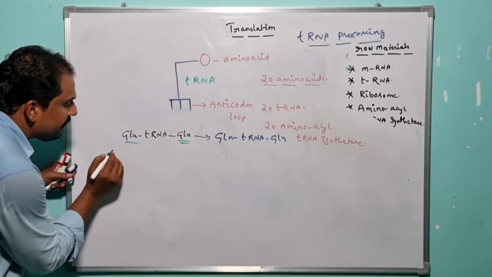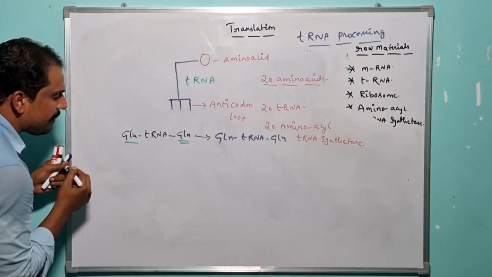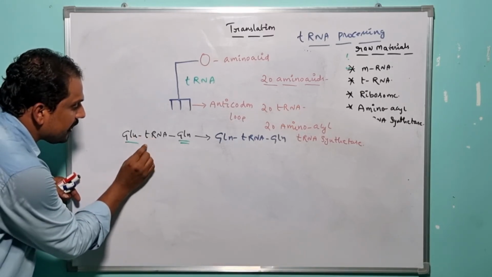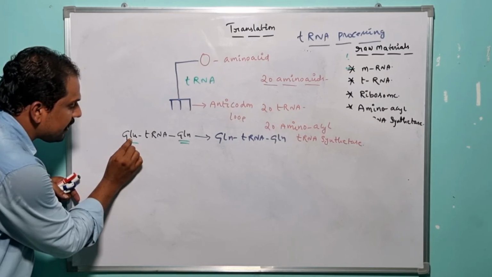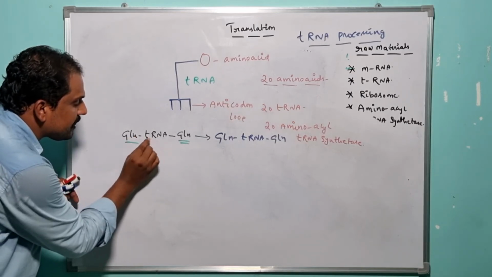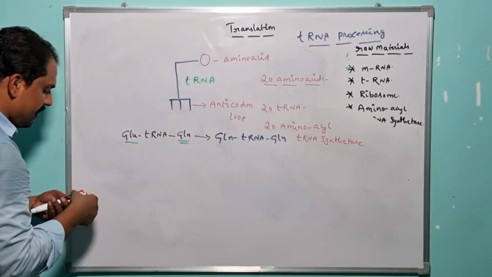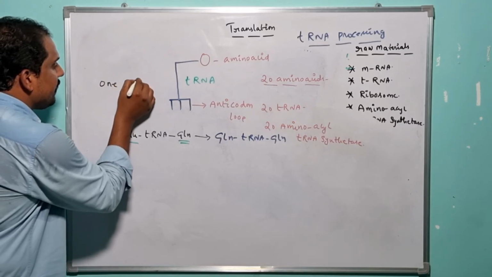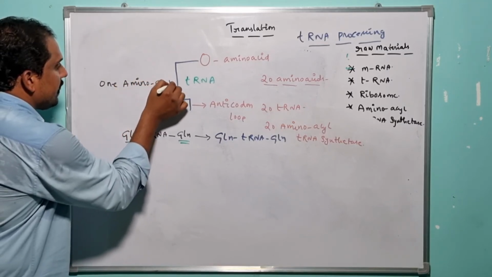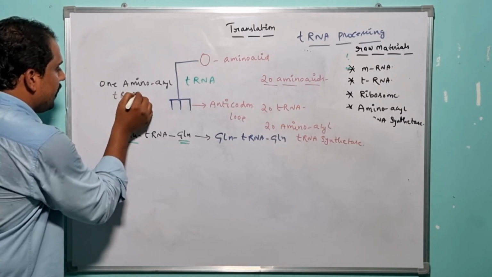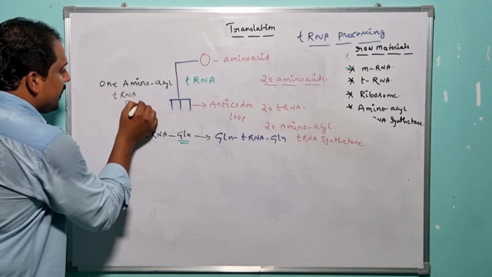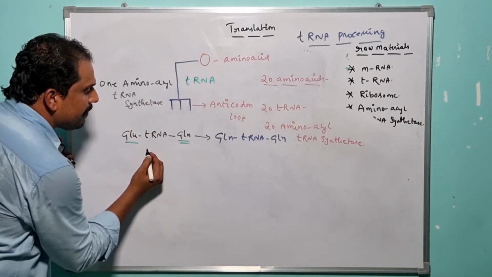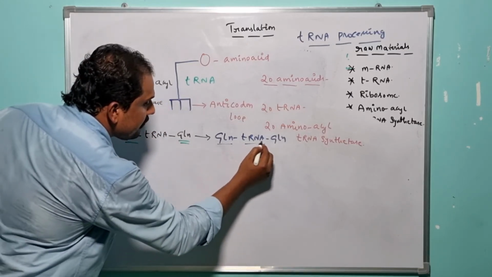That means the specific amino acid tRNA synthetase which has recruited the glutamate amino acid to its encoding tRNA, the same amino acid tRNA synthetase is capable of recruiting the glutamine amino acid to its encoding tRNA.